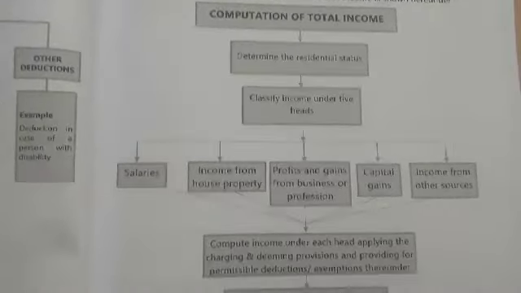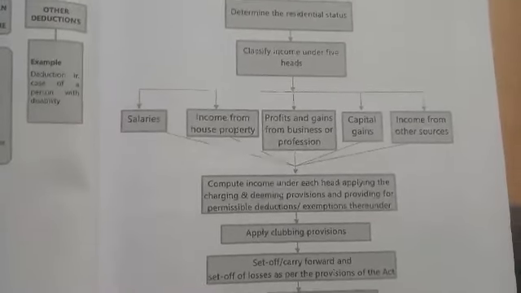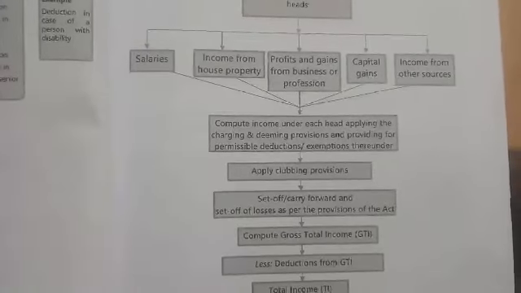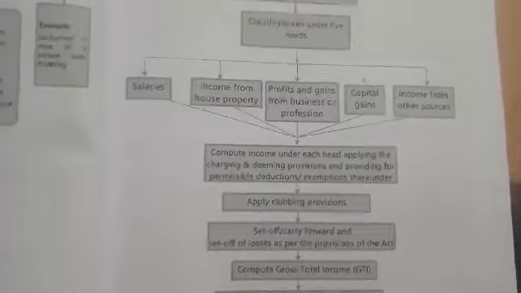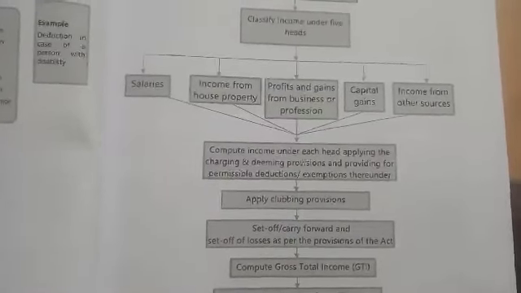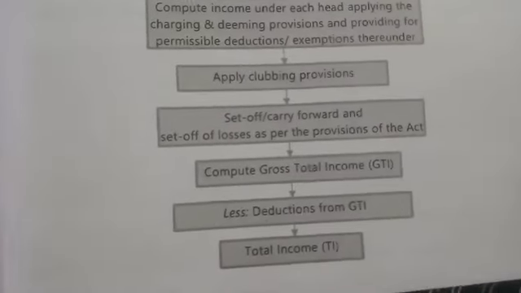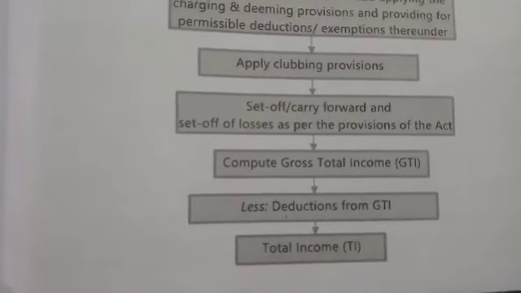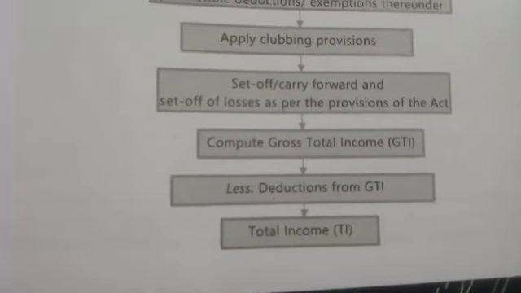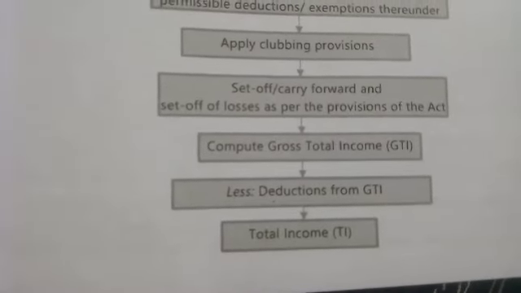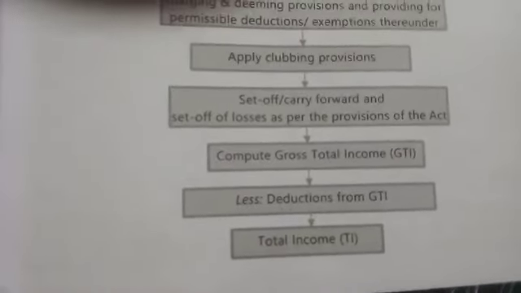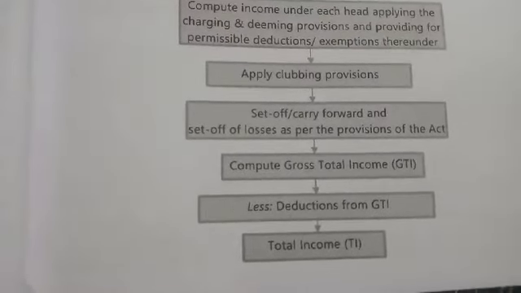First we'll determine the residential status, then we'll classify the income under 5 heads, that is income from salary, income from house property, PGBP, capital gain, income from other sources. Then we'll compute income under each head with the provisions applicable to those heads. Then apply clubbing provisions if anyone is earning, that is a spouse or a minor child, etc. Then if any set off or carry forward losses, deduct that. Then compute the gross total income. From the gross total income, deduct any deductions and we'll arrive at the total income. This is the procedure of getting the total income.